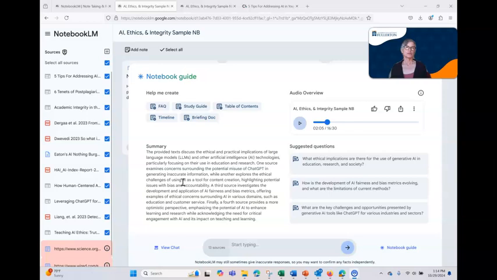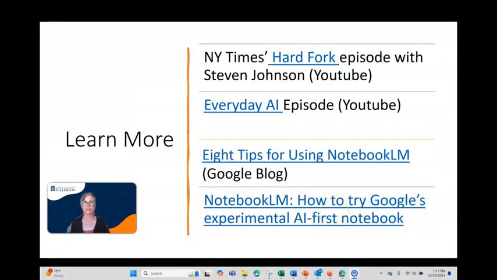So I've shown you what you can do on this tool. I'm going to go back to the PowerPoint so I can show you what other sources I'm providing for you. So with this video, I'm going to post these slides, and of course the links won't be active right away, so I will provide these links. These are just ways to learn more about Notebook LM.